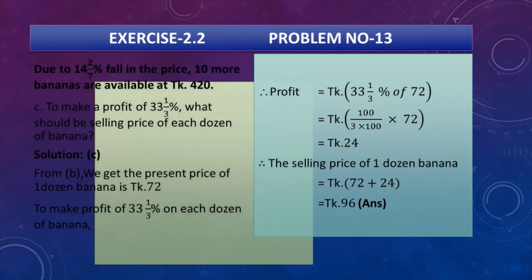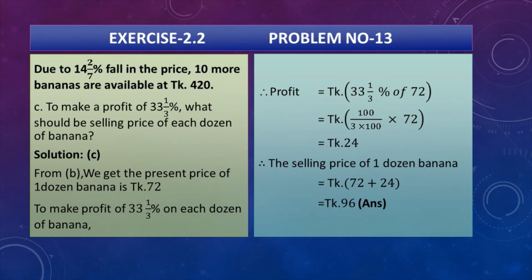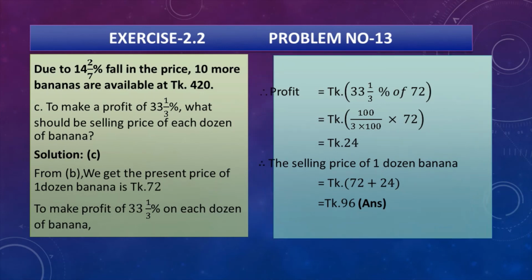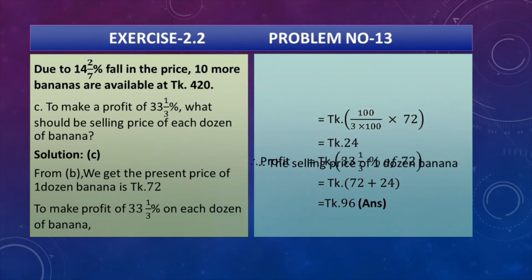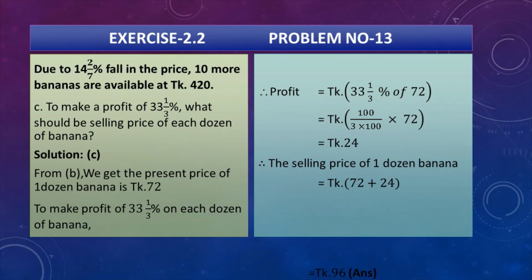So let us see again, my dear students, that is the stem, due to 14 whole 2 by 7% fall in the price, 10 more bananas are available at taka 420. We have to make a profit of 33 whole 1 by 3% on the present price of each dozen bananas. That is the solution. We get from B, the present price is 72 taka, and to make profit we have to multiply 33 whole 1 by 3% by 72 taka, and if we calculate we get 24 taka, and if we add this 24 taka with the present price, then we get 96 taka. That is our desired answer.